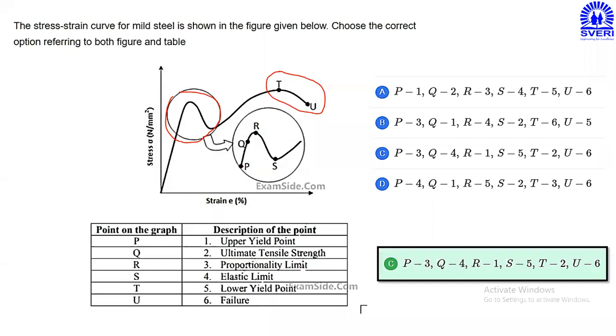If it is there, then you have to consider it. If it is not there, then directly after the proportional limit, there is a possibility of upper yield point, lower yield point, ultimate tensile strength, and the fracture. But here they have mentioned proportional limit and the elastic limit separately. Therefore, those points also we have to consider in the matching pairs. So this is about the stress strain curve for the mild steel and their important points. Okay.